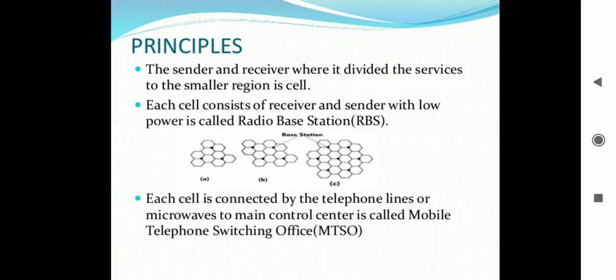The basic concept behind the cellular radio system is that rather than serving a given geographical area with a single transmitter and receiver, the system divides the service area into many small areas known as cells, as shown in the diagram in front of you.